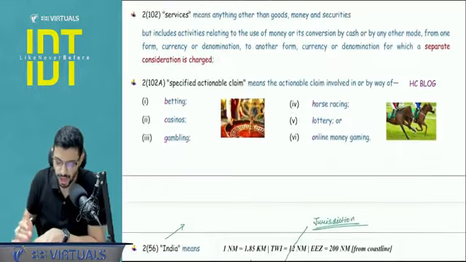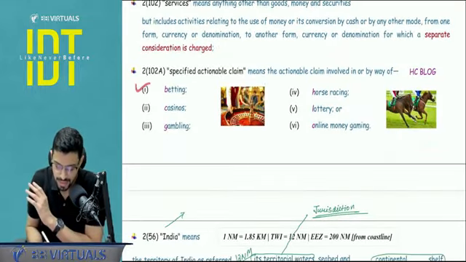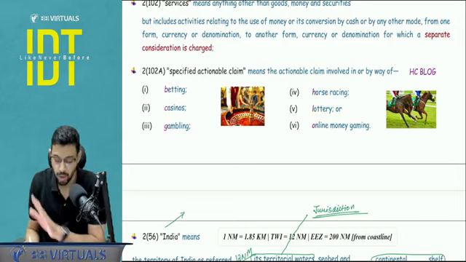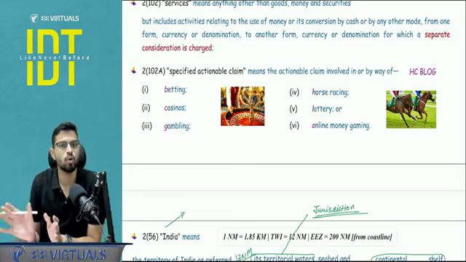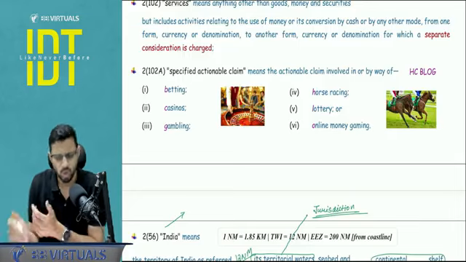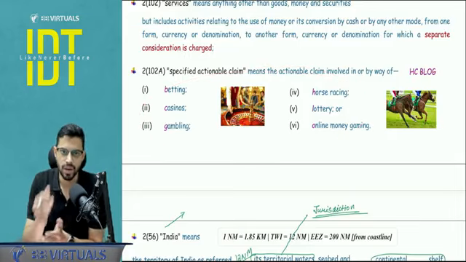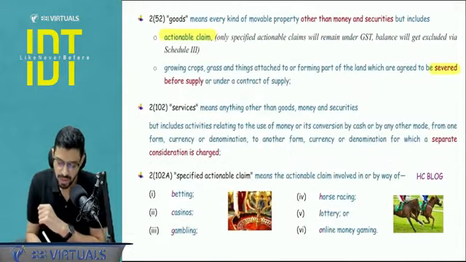Now what is the meaning of specified actionable claims? It is HC Block, High Court Block. High Court Block means you just have to learn betting, casino, gambling, horse race, lottery, online gaming. If you pick the first letters of each and every one of these clauses, it will translate to this code word, High Court Block, HC Block. So you can learn this way, or you can directly learn that these are the specified actionable claims which are under the scope of GST. Okay, so this is the meaning of goods.